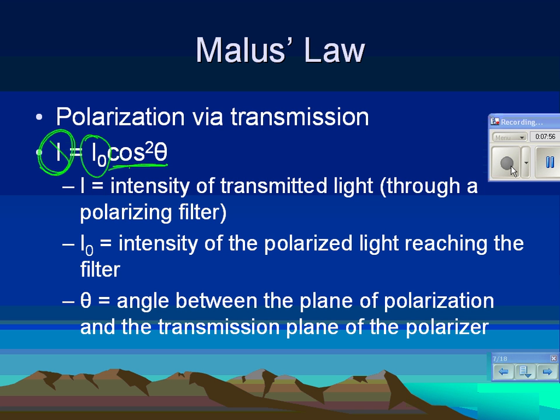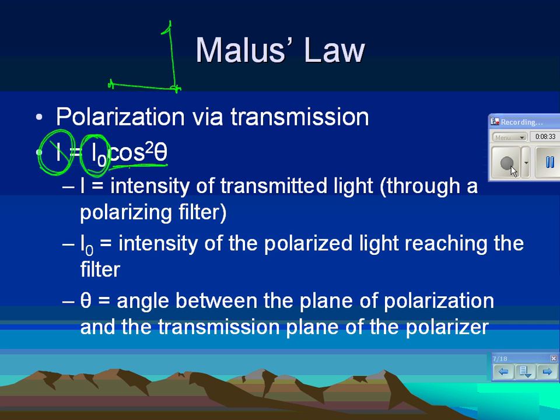Now here's a weird thing. If this incoming light here is not polarized, right? Imagine if it's not polarized, I can break every single one down into horizontal components and vertical components, right? Because remember vectors, I can break everything down into horizontal and vertical. So essentially what's going to happen is it's going to block out all of one and allow all of the other through. And the net result is if unpolarized light goes through a polarized filter, 50% of the light gets through. 50% gets blocked, 50% gets through. So that's always the case. Okay.